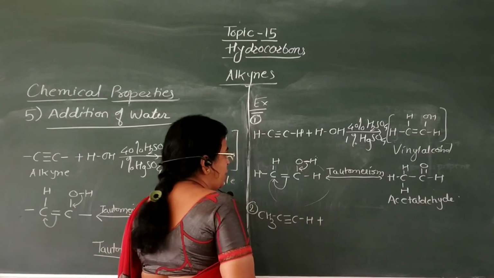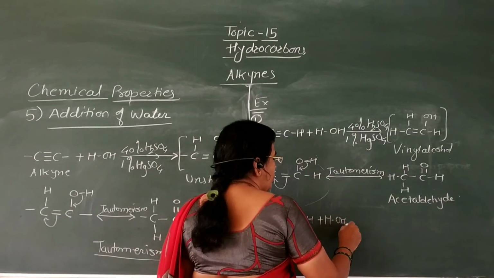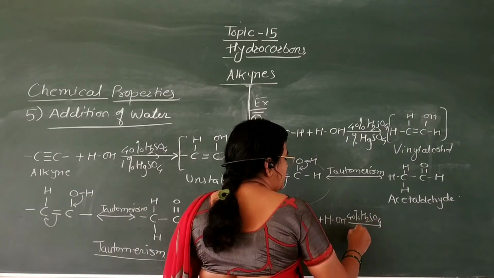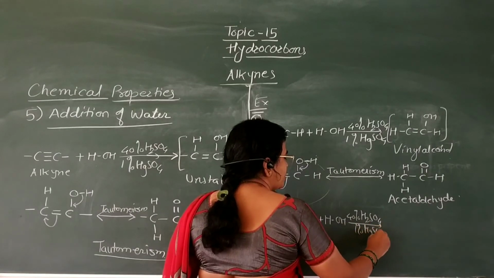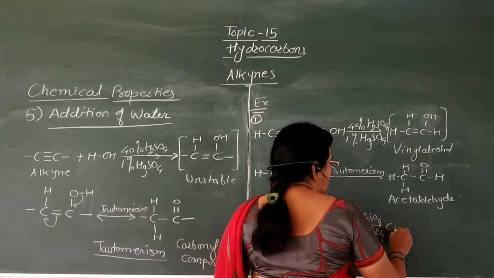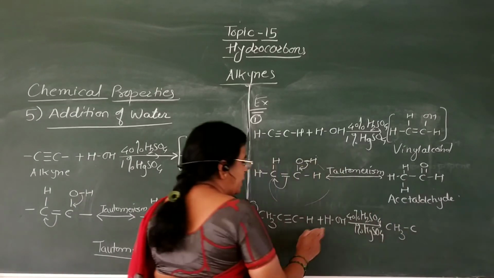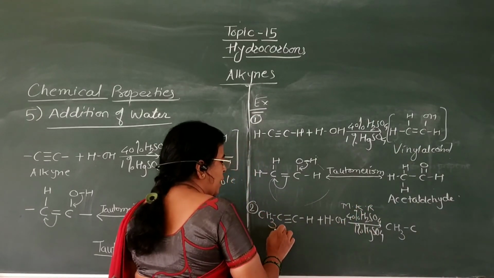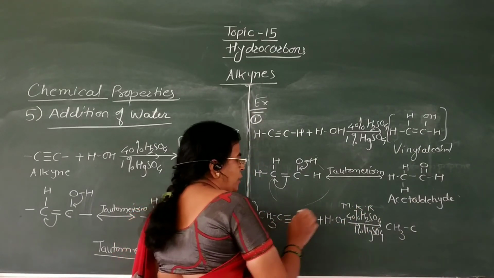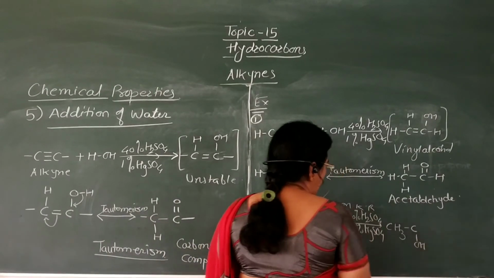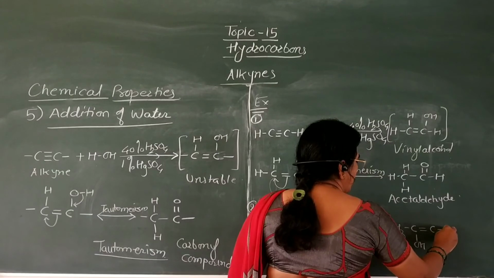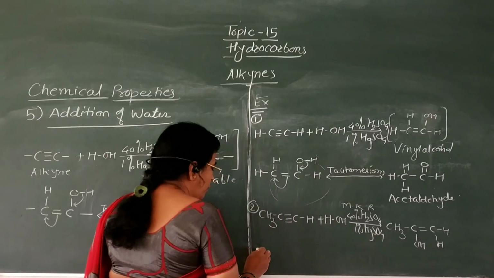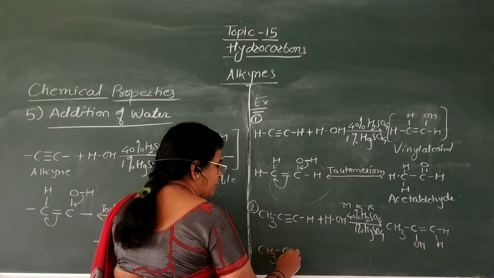Now if we carry out second reaction, that is CH3–C≡CH, when this compound is treated with water molecule, or addition of water molecule is carried out in presence of 40% H2SO4 and 1% HgSO4, then here formation of CH3–C(OH)=CH2. Now this addition takes place according to Markovnikov's rule. Negative part of the reagent goes to that carbon atom which has less number of hydrogen atoms. Therefore here the OH group is here and here CH2. Now this compound undergoes tautomerism.